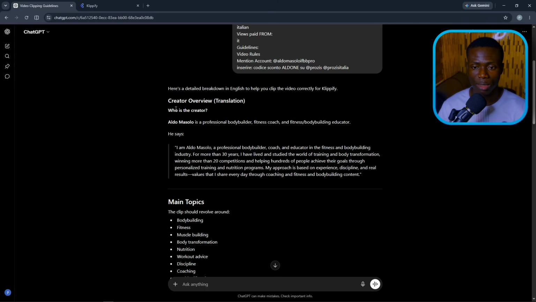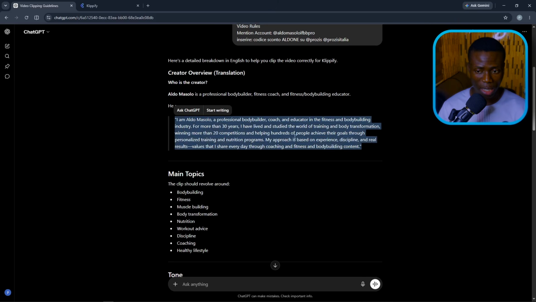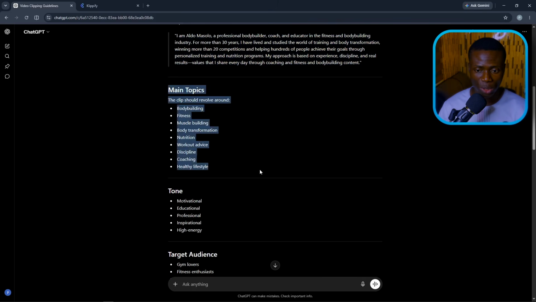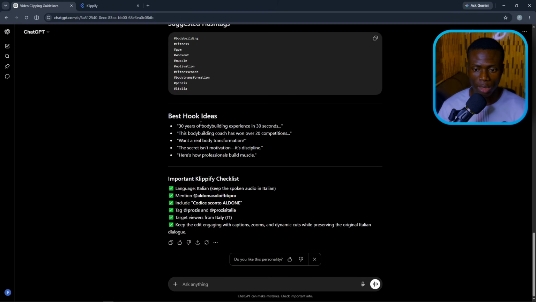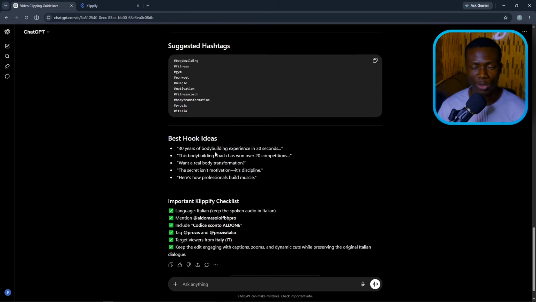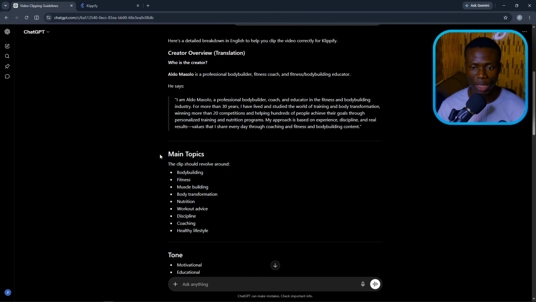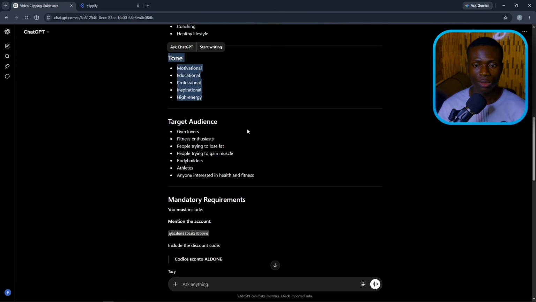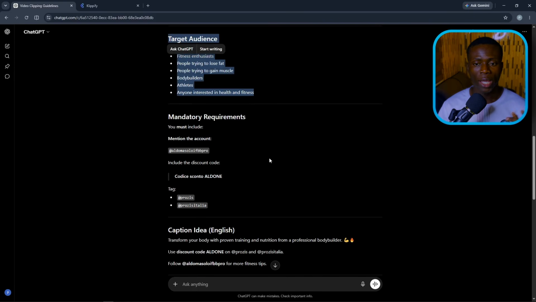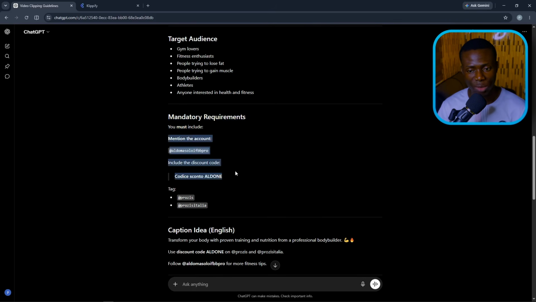So you can see here are the details where ChatGPT breaks down what the client actually said and every single thing you need to know. And here are the topics, tone, and every single thing. So you can see now everything that was in Italian has been broken down, so you don't have to stress when it comes to clipping. Here's the client description, the main topic the video should be around, the tone of the video, the target audience, and then the mandatory requirements, which are the most important things that the client said you must keep. You can see every single thing here.